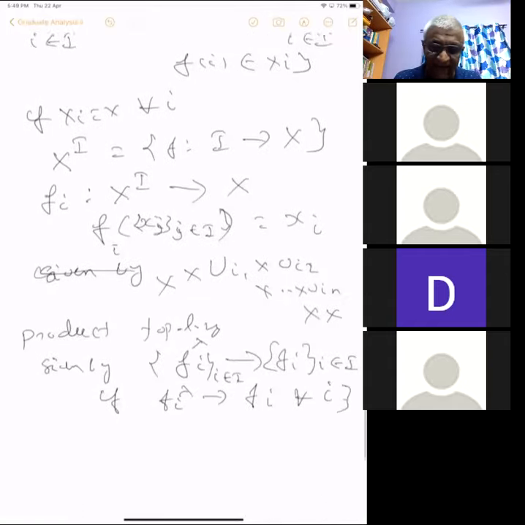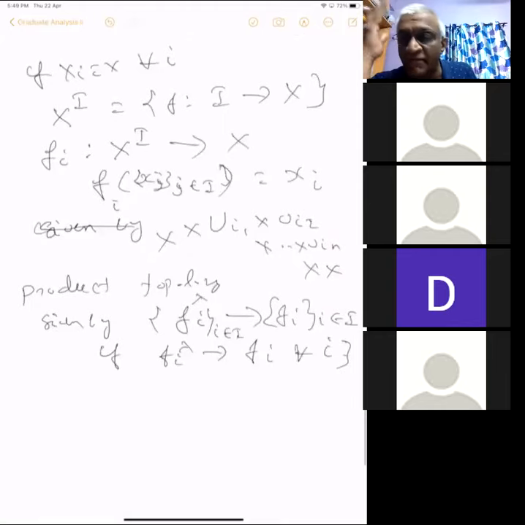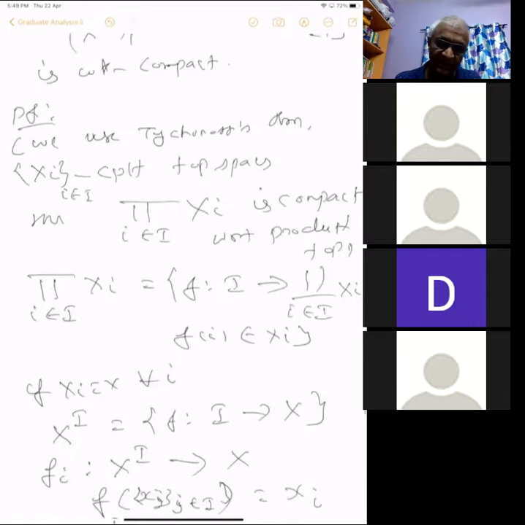Tikhonov's theorem says that if you have any collection of compact topological spaces, then the direct product of all those topological spaces is also compact. That's all. So we use Tikhonov's theorem.